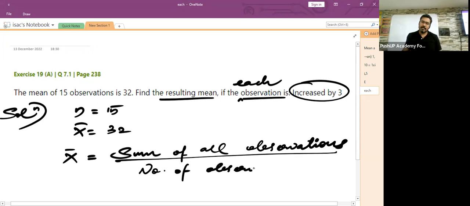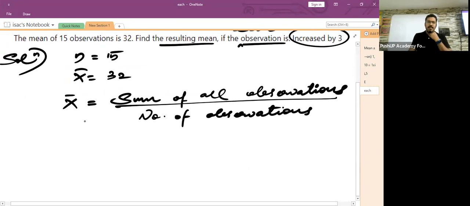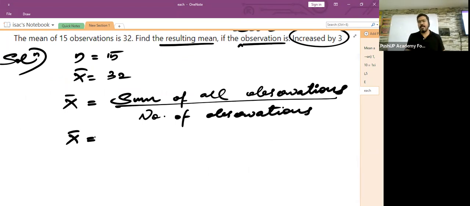How do we find average? By taking the sum of all the given observations one after the other, divided by the number of observations given to you in the list, isn't it? Now, children, if you want to write this definition of average in a notation form, this is how you can write.